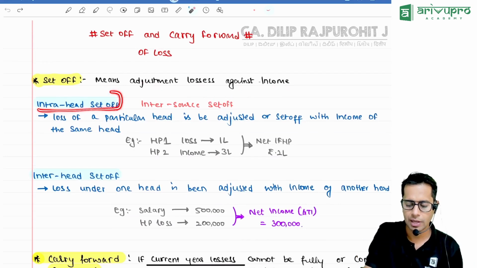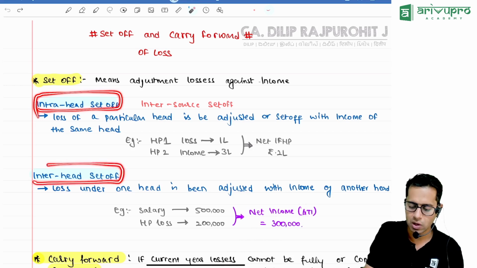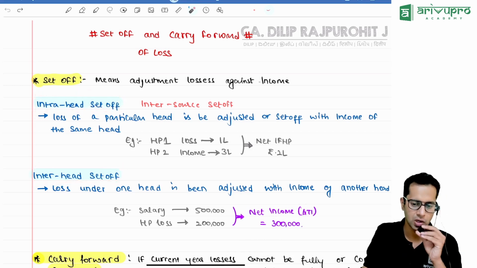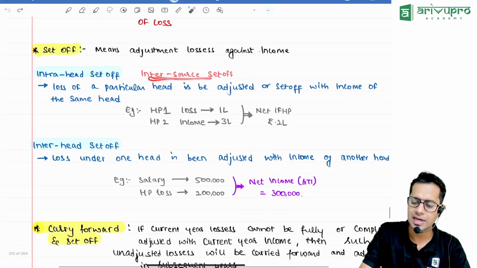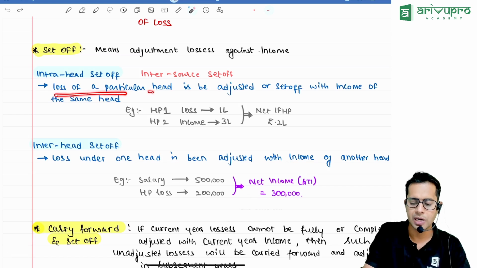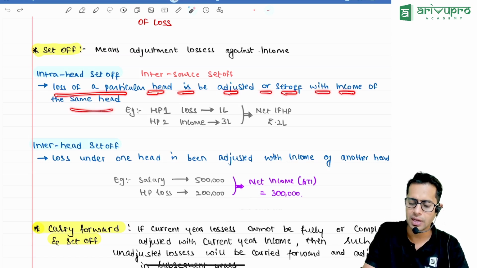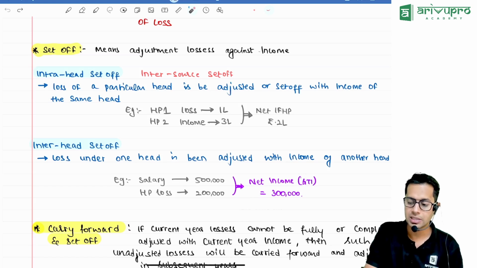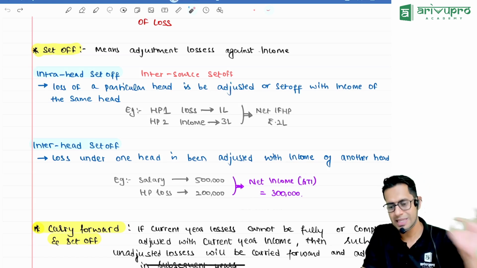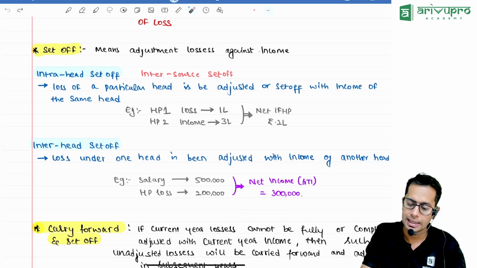Now there can be two types of set off. One is called intrahead set off. Another one is called interhead set off. So what is this intrahead set off and interhead set off? Intrahead set off means loss of a particular head is adjusted or set off with income of the same head. Loss of one single particular head is adjusted with the income of the same head. That is called intrahead set off.